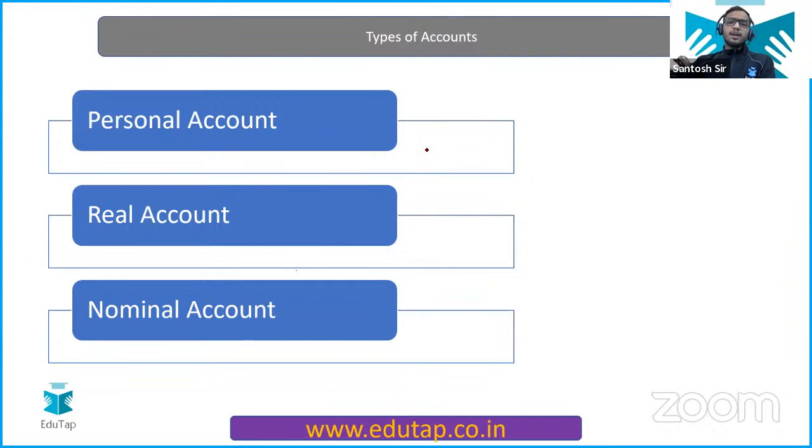Let's move ahead. Now, types of accounts. We have personal account, real account, and nominal account. We have three types of account. So why are we studying it? This is the old method in which we study what to debit and what to credit. It is one of the methods of understanding which account to debit and which account to credit. So before understanding that, you should understand the types of accounts we have.